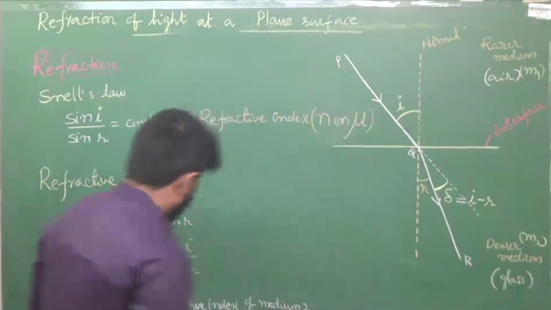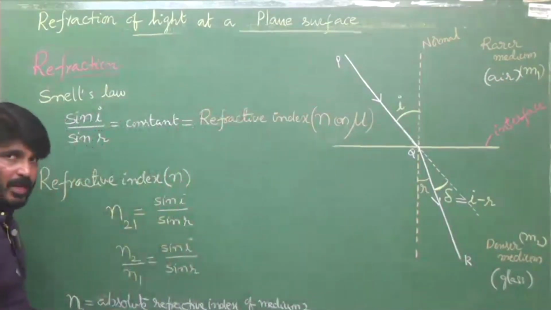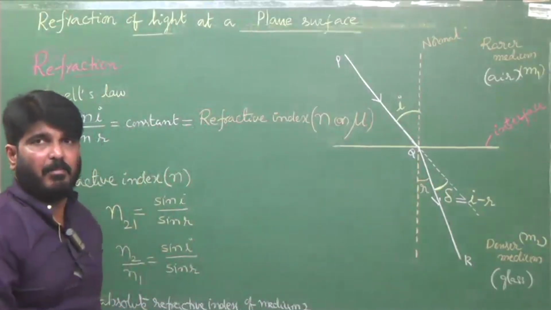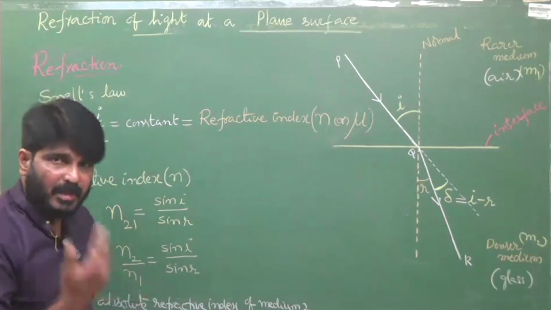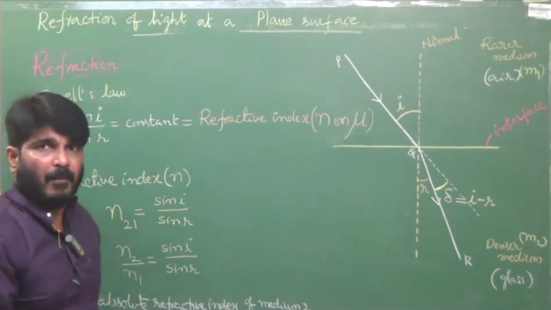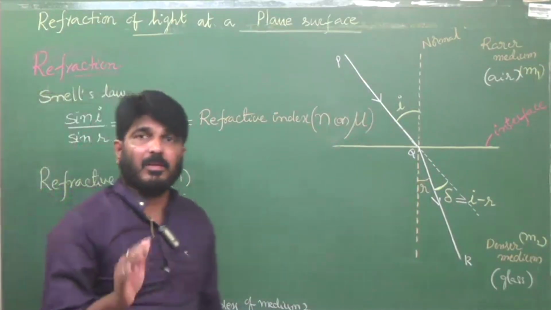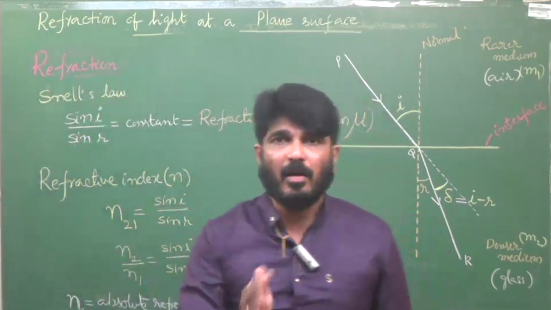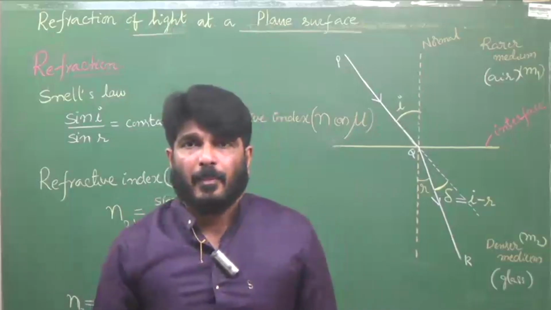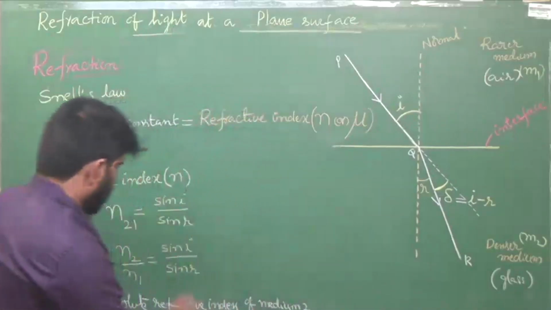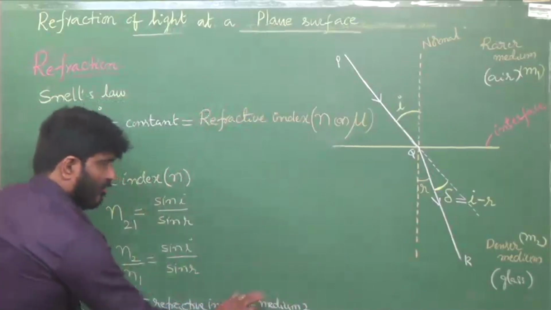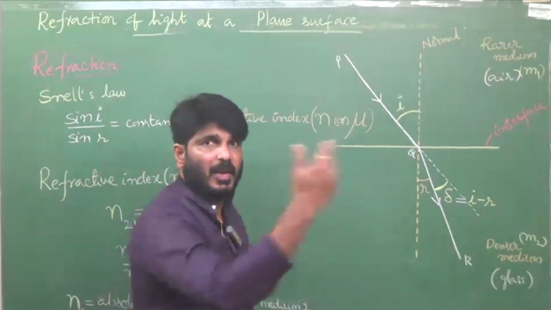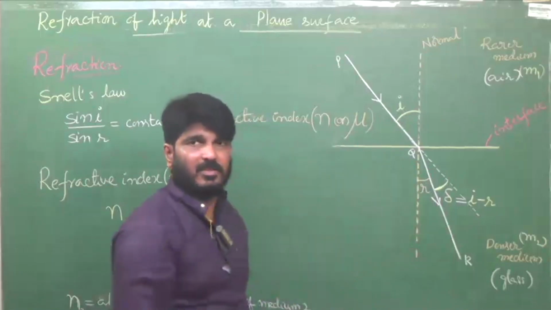Remember, whenever you consider the absolute refractive index of any material medium, it is with respect to vacuum, free space or air. For example, the absolute refractive index of glass with respect to air, free space.